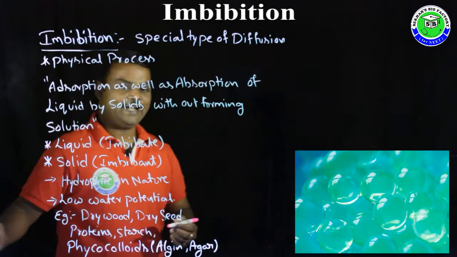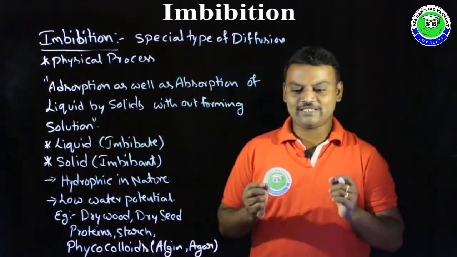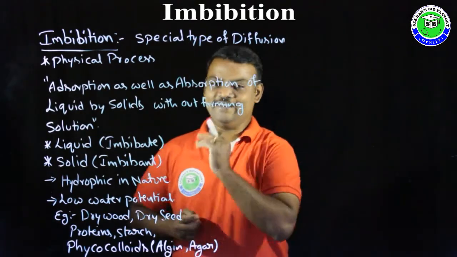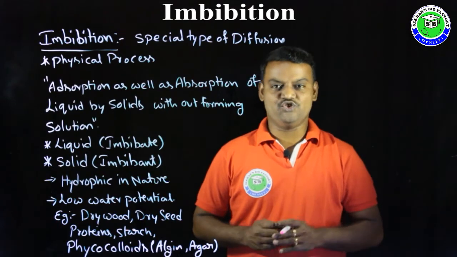Both algin and agar are phycocolloid materials. These are the best examples for imbibants. But lignin and suberin never perform imbibition.